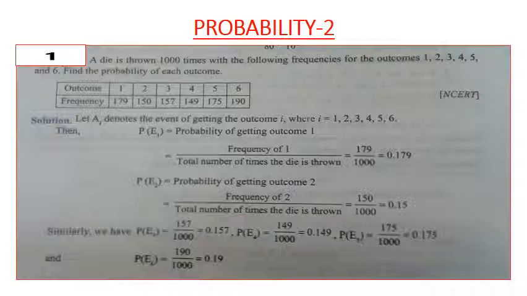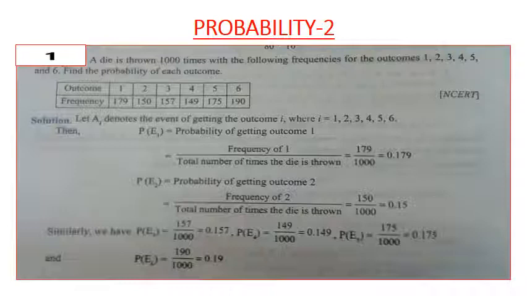Let E1 be the event of getting the number 1 on the die. So P of E1, that is the probability of getting the number 1, is equal to frequency of 1 divided by total number of times the die is thrown, that is equal to 179 by 1000, that is equal to 0.179.